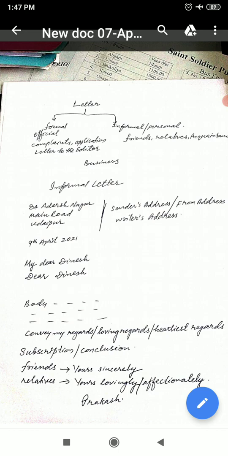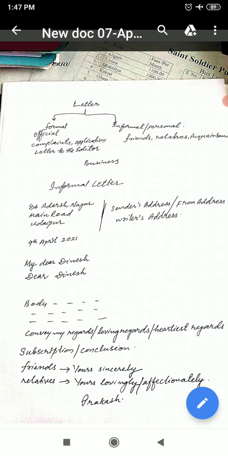I am very sad to know the news about your well-being, whatever it may be. And in the main paragraph, you have to write about what the question demands. After that, there must be a conclusion. So for writing to friends, parents, relatives, or acquaintances, you can write the conclusion like this: convey my loving regards, convey my best regards, convey my heartiest regards, etc.